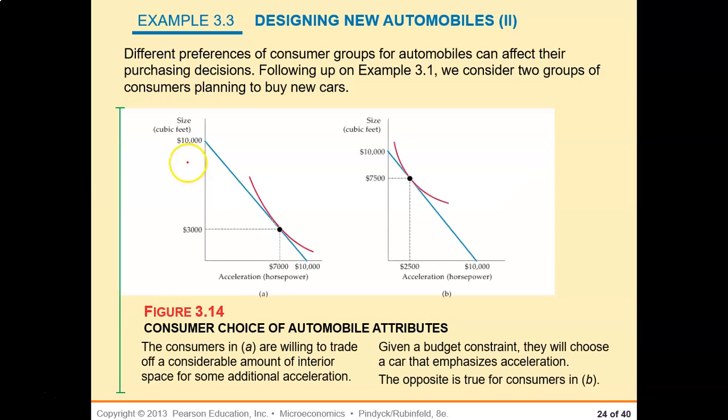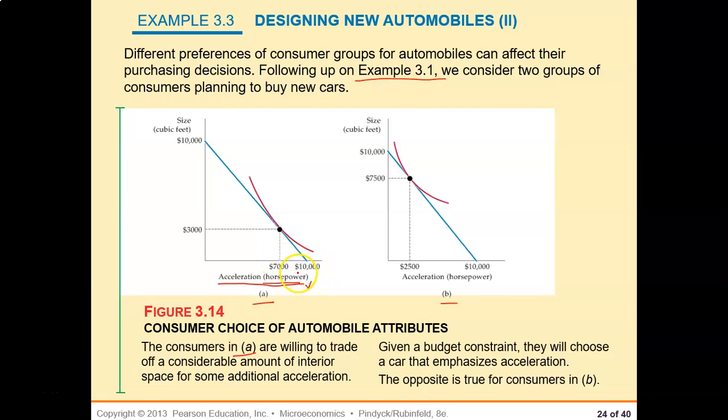So, designing a new automobile, look at that. Here they give us an example. Following up on example 3.1, we consider two groups of customers. This is group A and this is group B. See that? So the consumers in A are willing to trade off a considerable amount of interior space for some additional acceleration. This is the customer for the Ford Mustang, right?